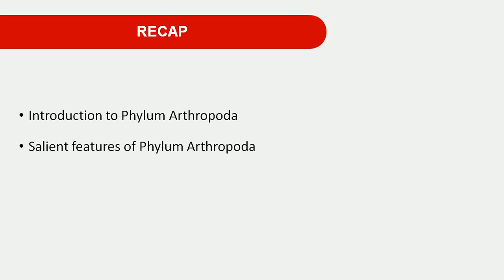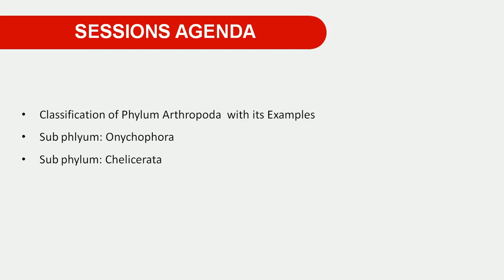Now, in today's session we discuss the classification of Phylum Arthropoda, how they are classified, and we also go through examples. Today we specifically go through Phylum Arthropoda, subphylum Onychophora, and another subphylum, Chelicerata. These two subphyla we are specifically discussing in today's session.